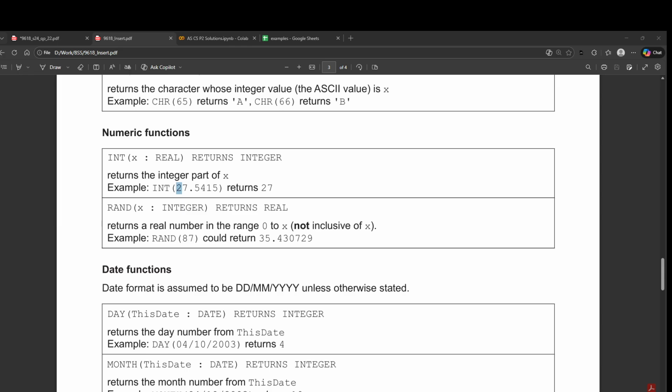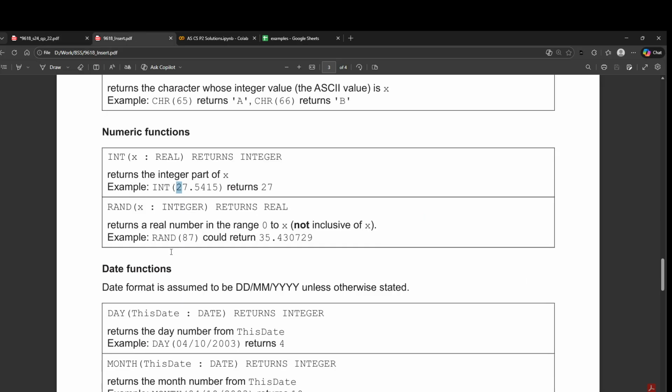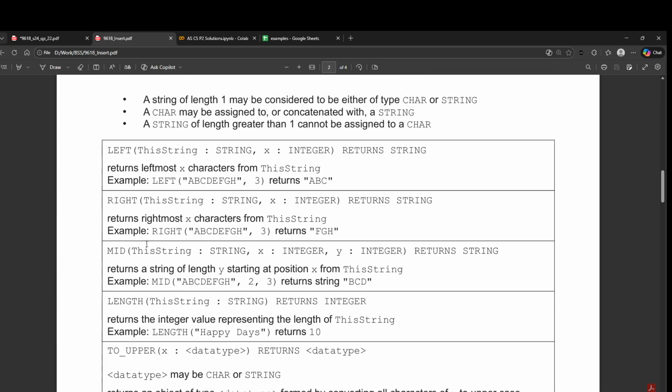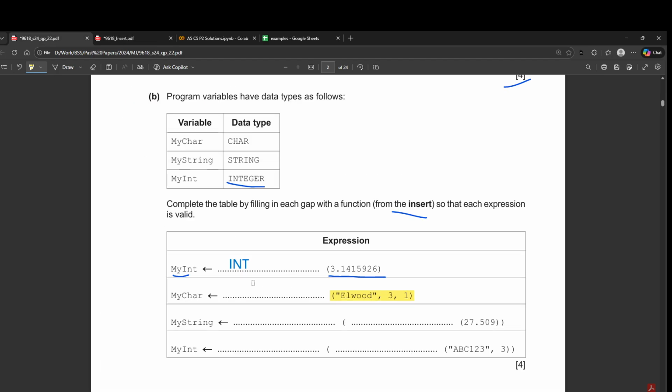Okay, then we move on to the next part. That is, we have a function that uses 3 parameters. There are 3 values now. So whenever we have a string function that uses 3 values, you must remember there is only one function of that sort in the syllabus, and that is the mid function. And you can count it here yourself. There is a string in the mid, then there is a starting, and then there is the ending integer. So you just have to use the mid function here, and it will return you a character.